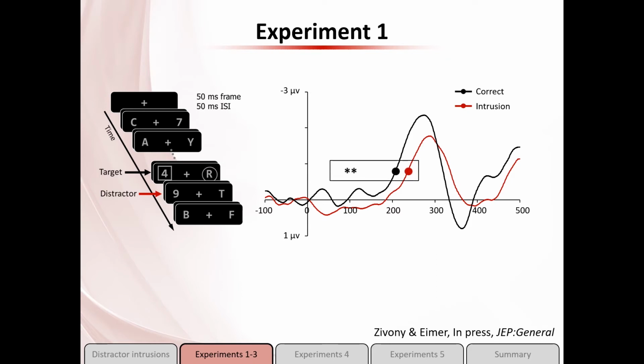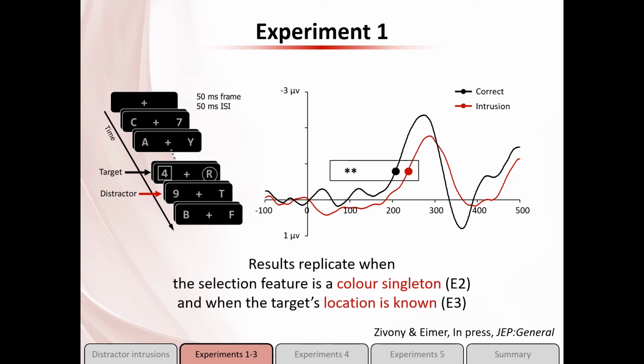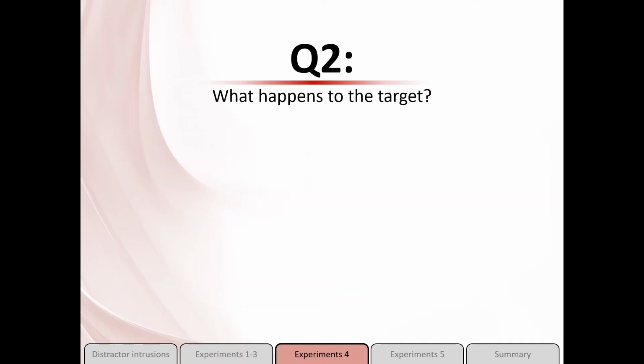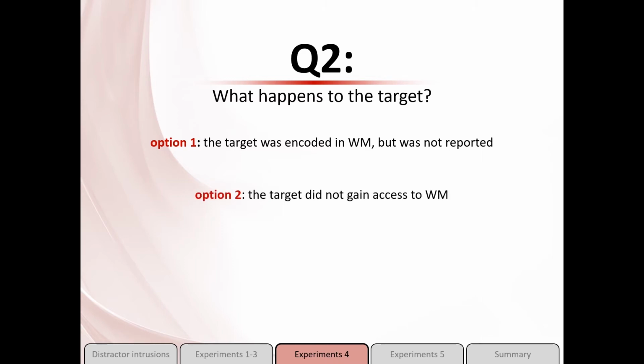So this is all the time I have to talk about this finding, but if you're interested, the article is now online. Following the first study, the second question we wanted to ask was, what happened to the target? That is, on trials where participants reported the distractor, what was the fate of the target? One option is that the target was encoded in working memory, but was not reported. So even though both items were encoded, the distractor was mistaken to be the target. The other option is a bit more radical, as it suggests that the target did not gain access to working memory.